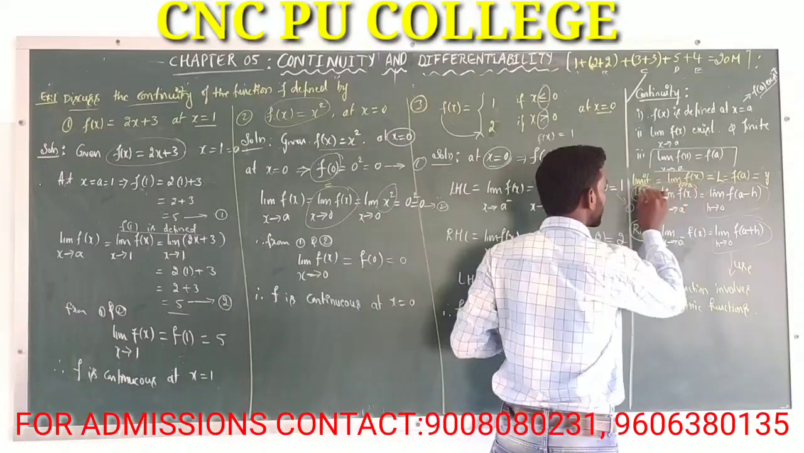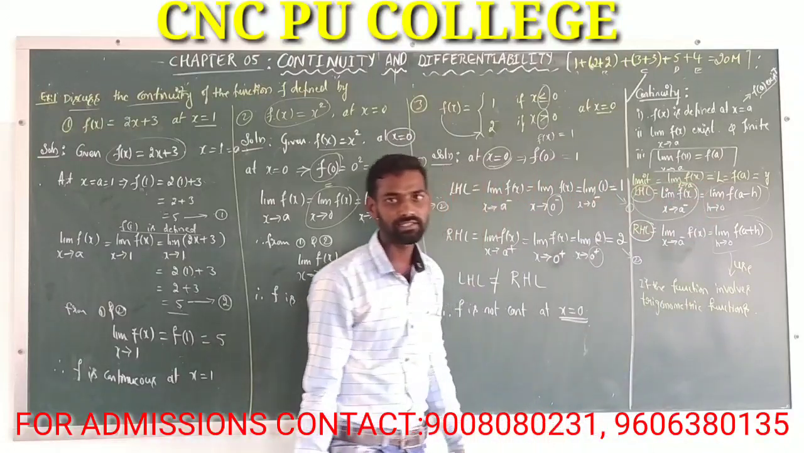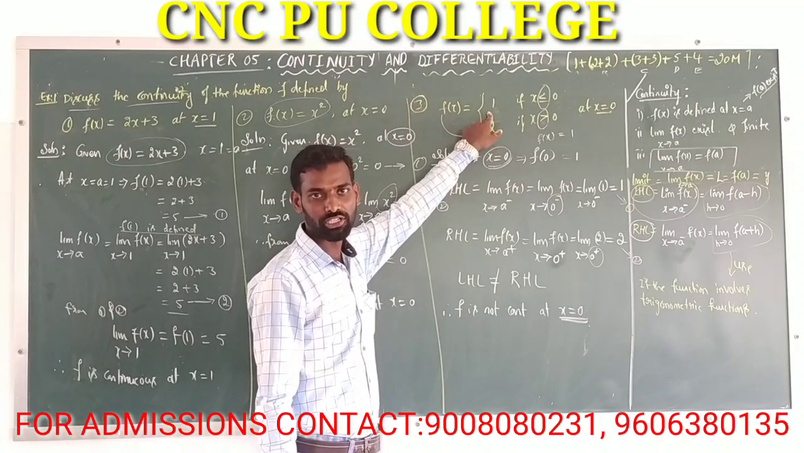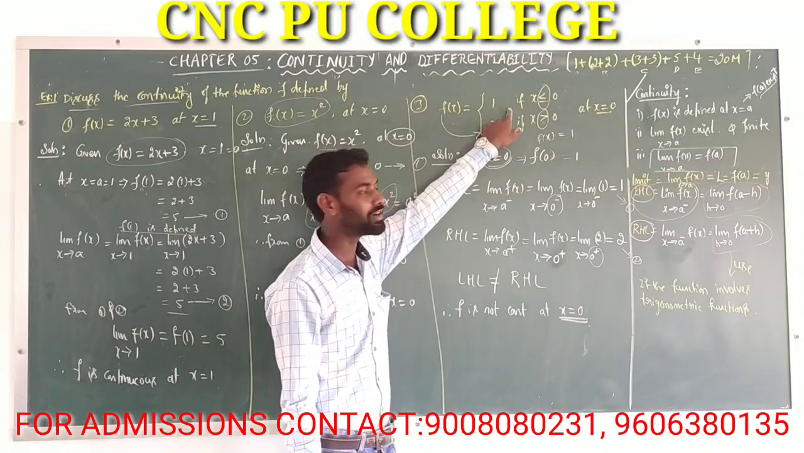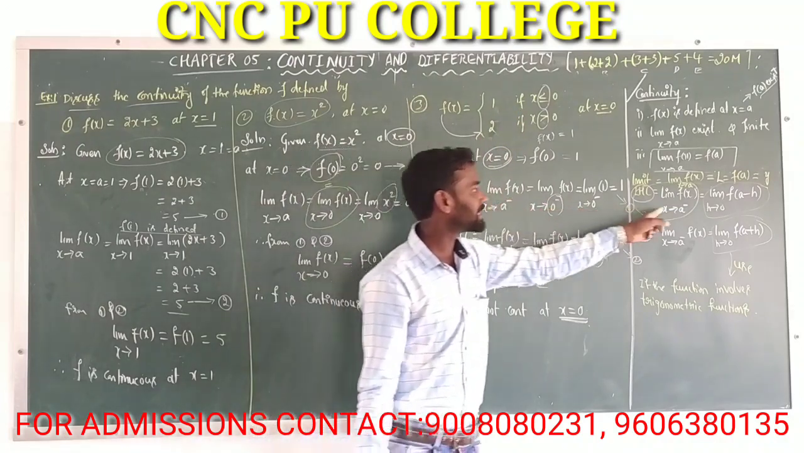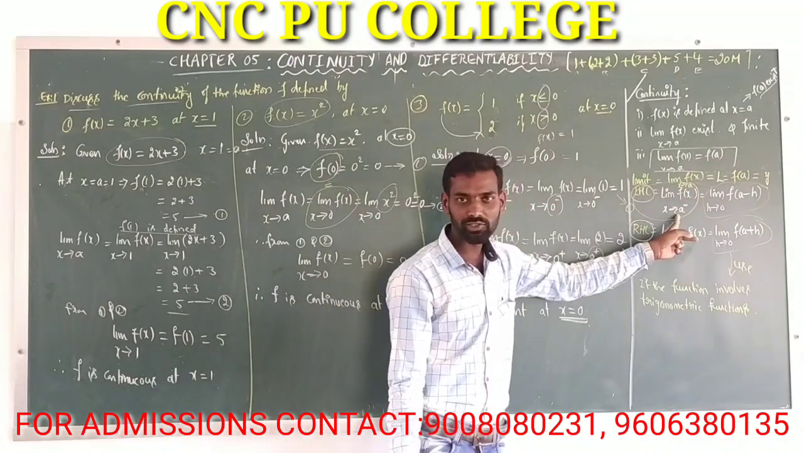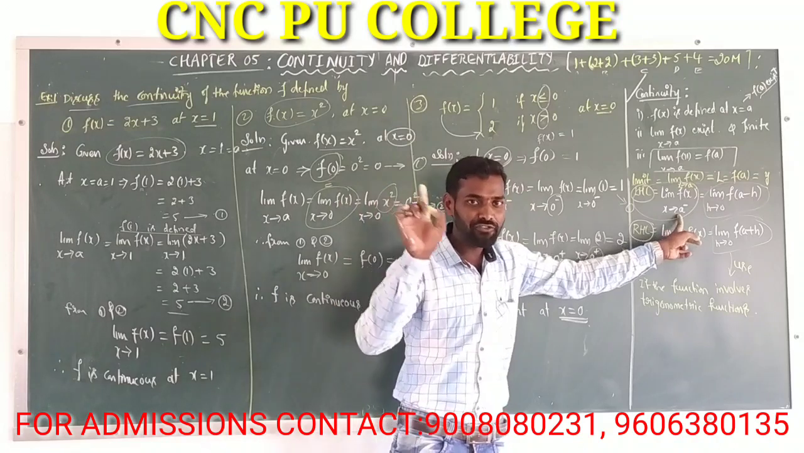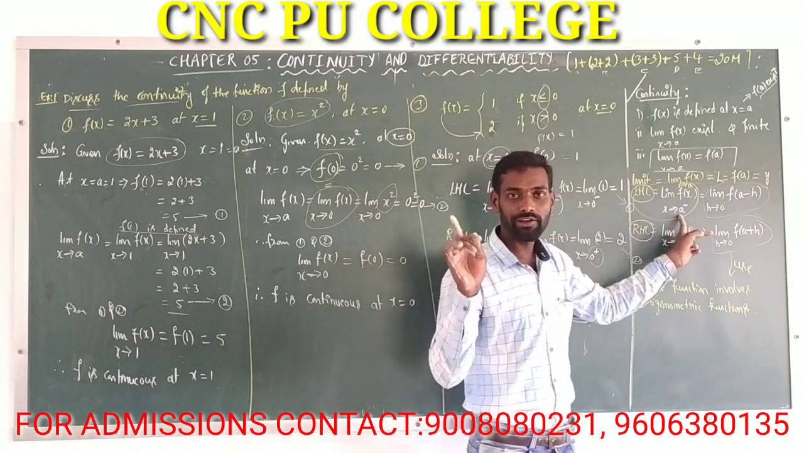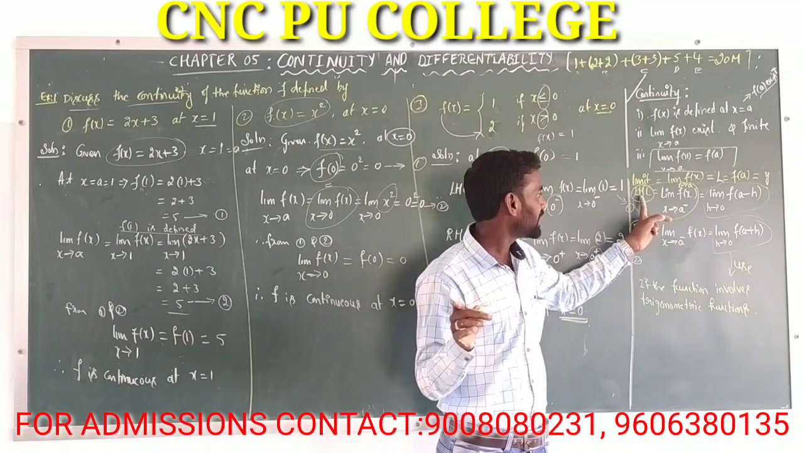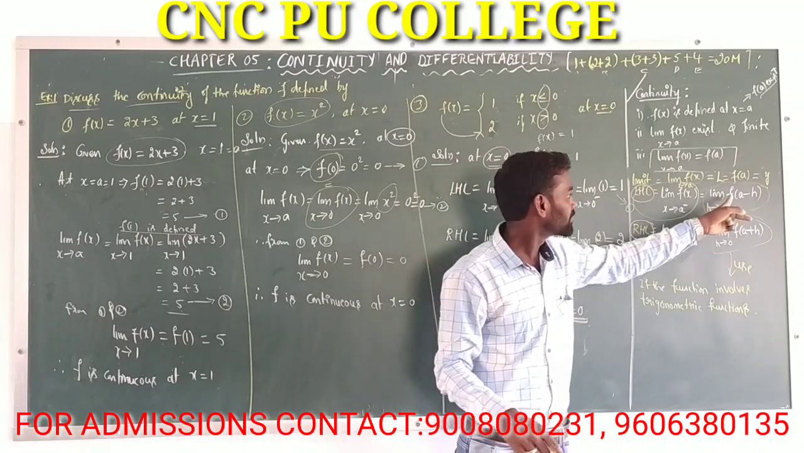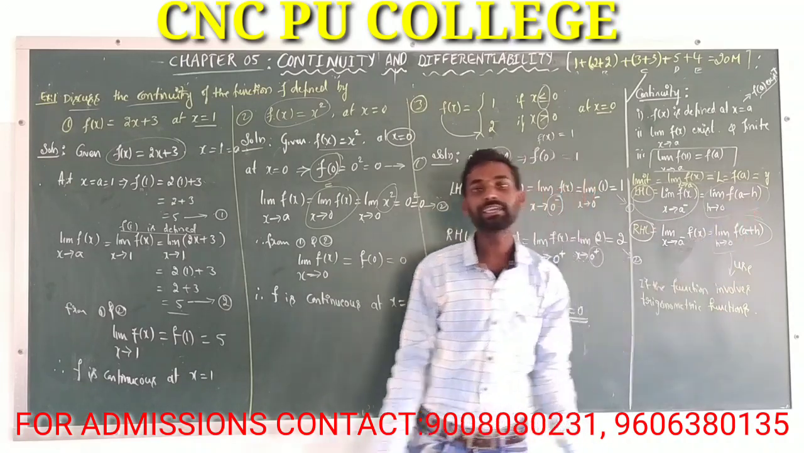We use this definition only because this function does not involve any trigonometric function. That's why we use left hand limit LHL is equal to limit of f of x as x tends to a minus only. If the function involves trigonometric functions, then we use left hand limit LHL is equal to limit of f of x as x tends to a minus is equal to limit as x tends to 0 of f of a minus x.